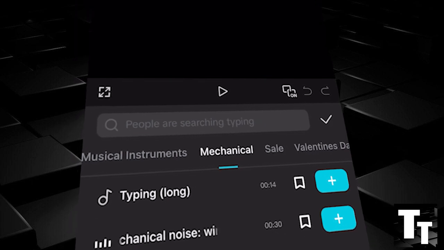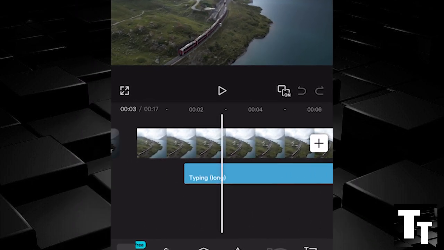This will help you access the mechanical sound effects in CapCut Mobile. Free tutorial.